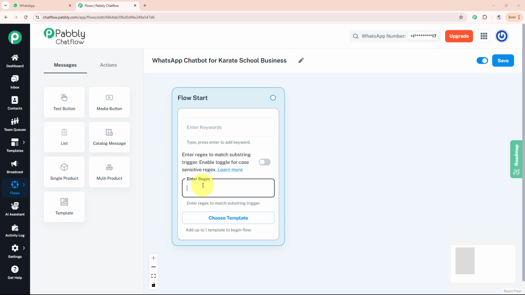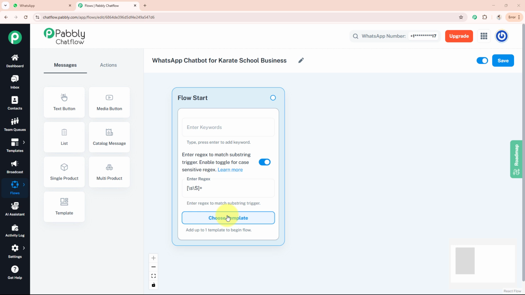Just in case any user types to us with a full sentence, our regex will automatically help our chatbot get triggered. Here we have a special code for regex. So this is our special code which we use for regex. Also, we have to toggle this button on to activate our regex. You can use either keywords or regex, but today we'll move forward using the regex option. Now to know how to choose a template and create your flow with that, we have separate videos made. You can go to our YouTube channel and watch them.